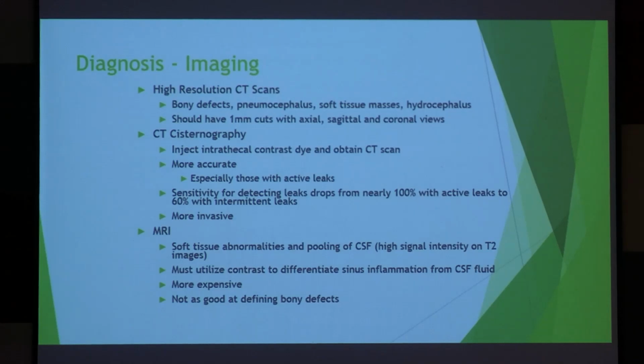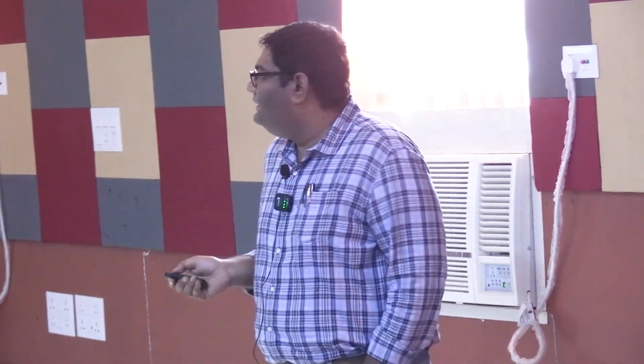How do you investigate? The best investigation is MR cisternography. If you are asked in the exam what is the best investigation for CSF rhinorrhea, the answer will be MR cisternography. The alternative is CT cisternography. But you should do both investigations. MRI to see whether there is any brain prolapse or not, CT to see whether there is any bony defect or not. But these are not easily available, so mostly we start with high resolution CT scans, normal CT scans.